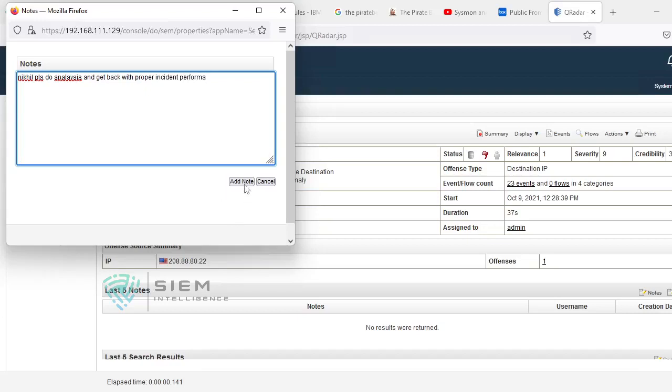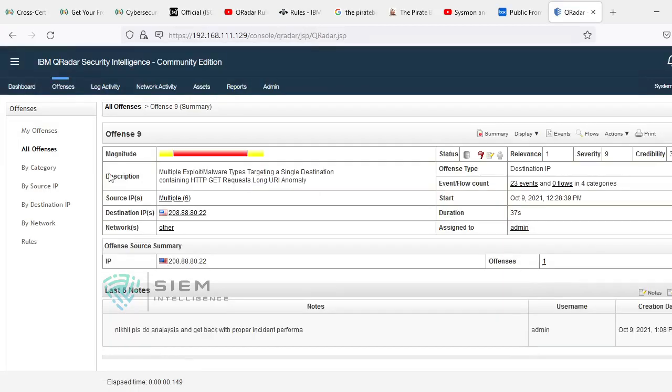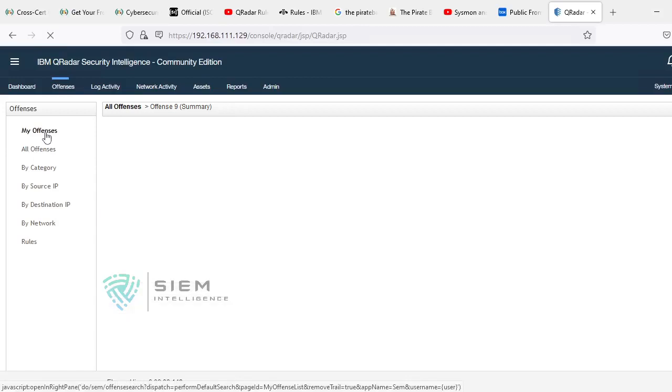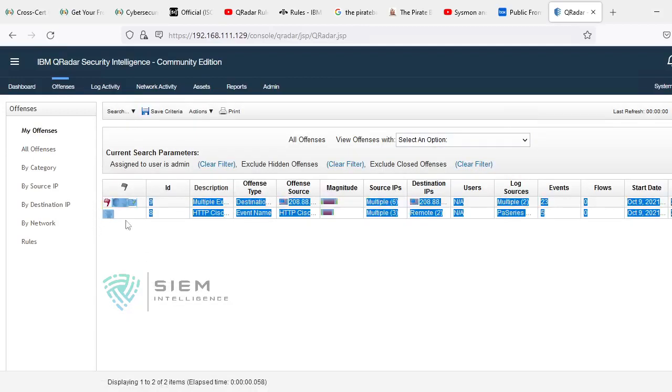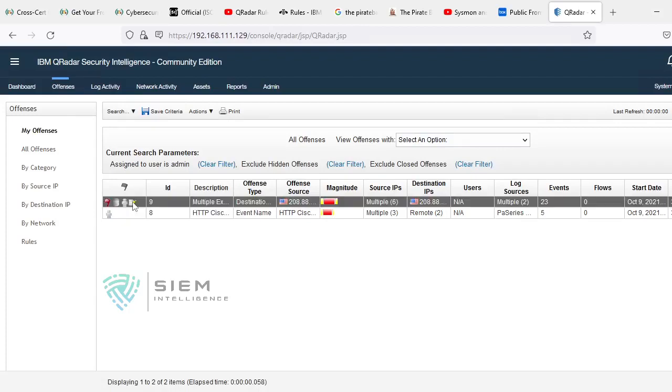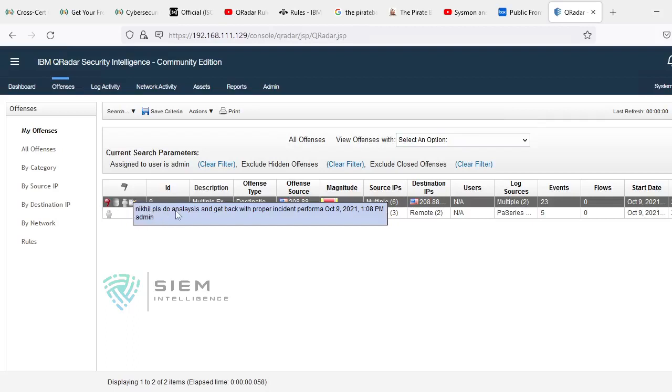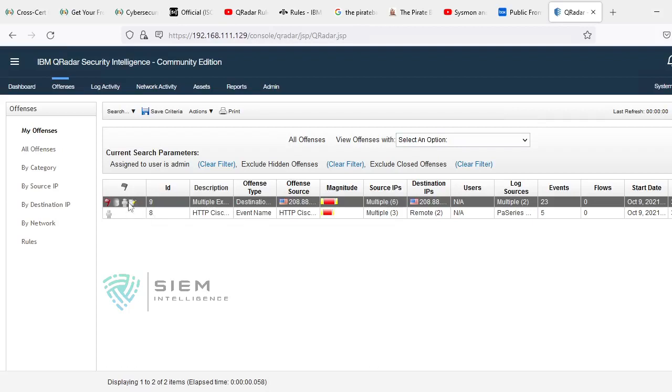Okay. So if I add this, when you go to your My Offenses, you will get all these options. You can come to know what it means. It is protected, allotted to you, and there is a note. If you click over here, it says, Nikhil, please do analysis and come back with a proper incident performer. So you got a message from your team. Whatever you are doing, it will give some indications over here.